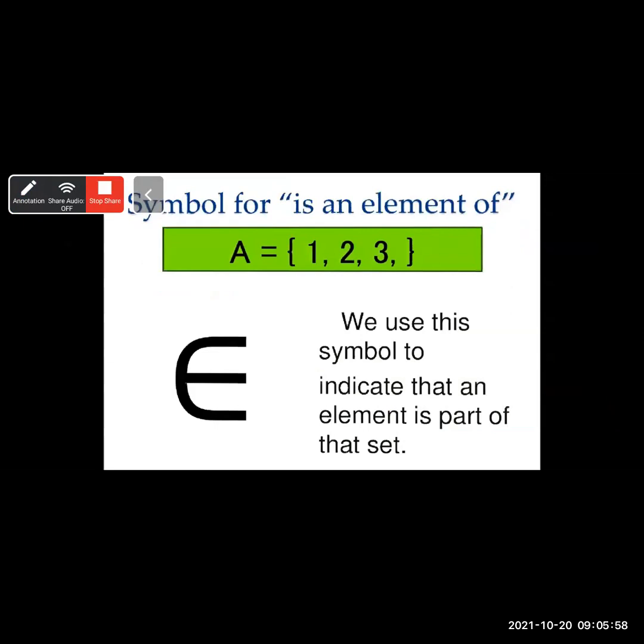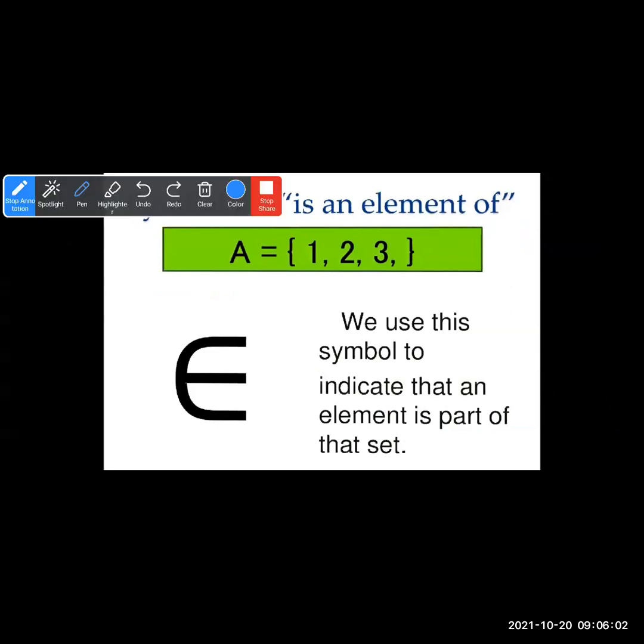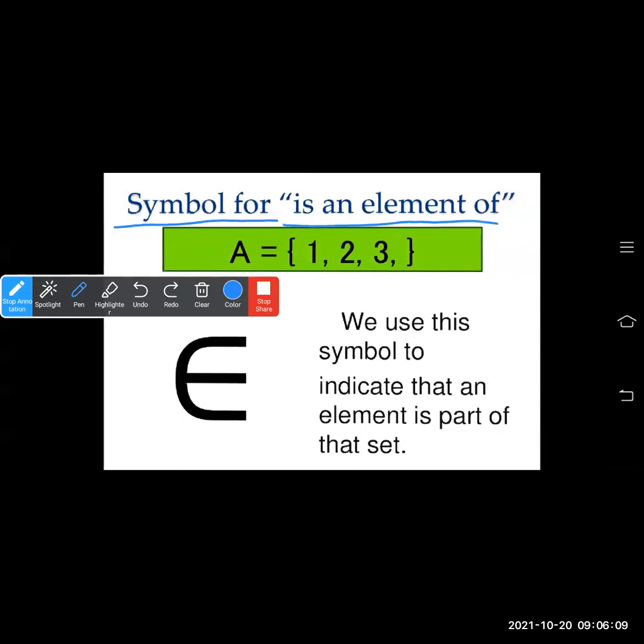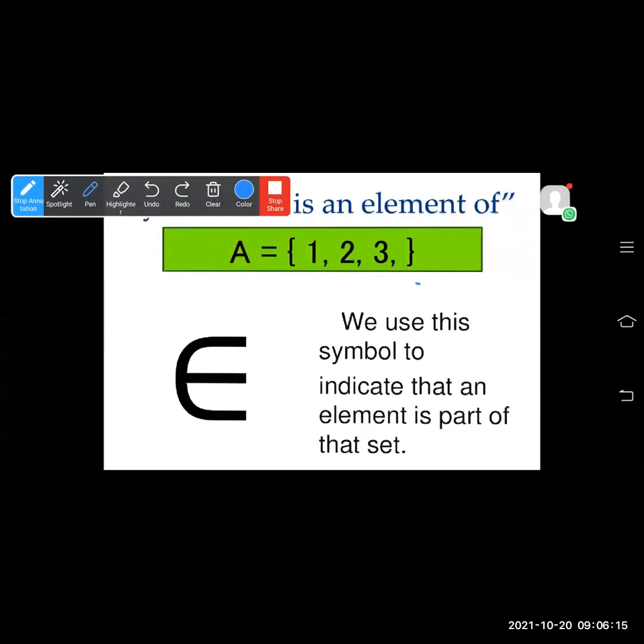See, what is this symbol? The symbol is called "is an element of". The symbol for "is an element of" is this one. A is equal to 1, 2, 3. So here we say that set A contains 1, 2, and 3.